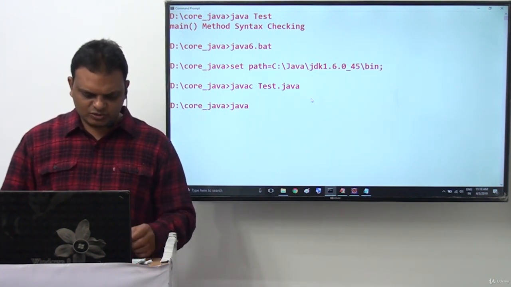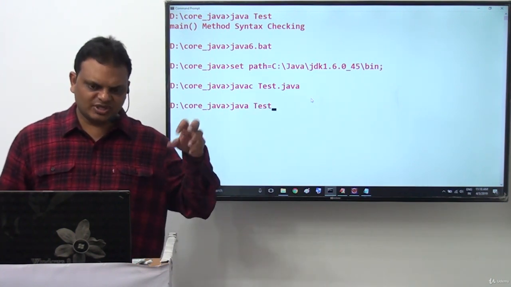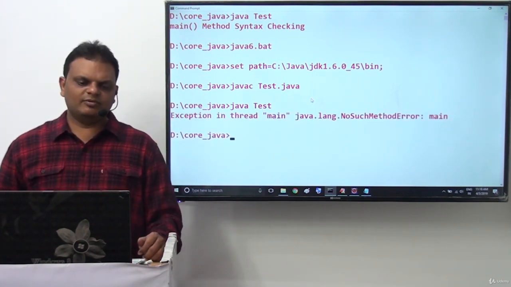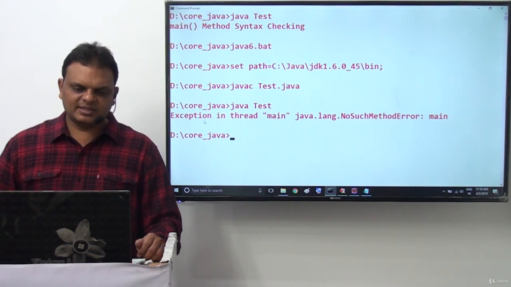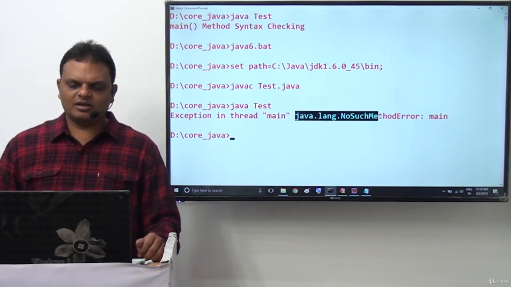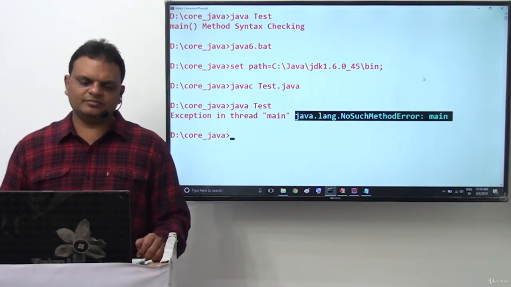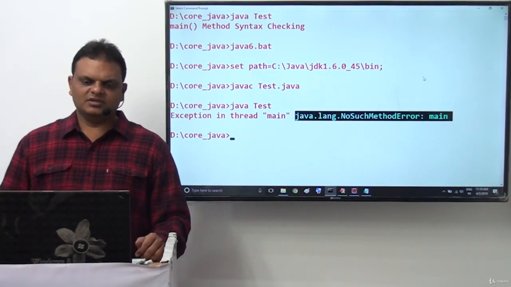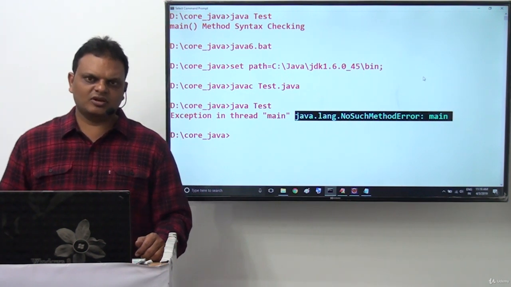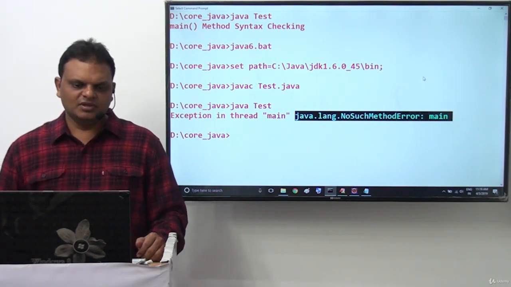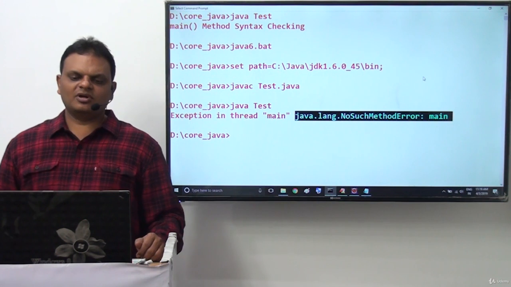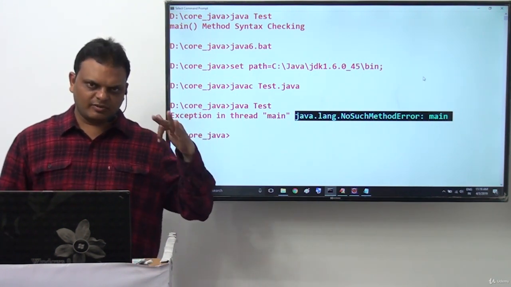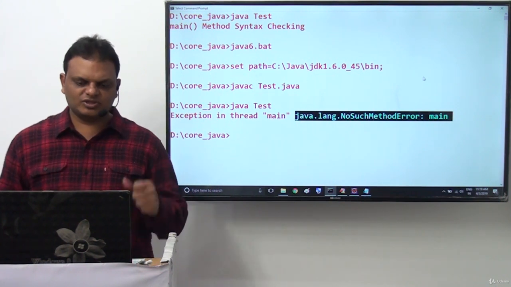Now what about this execution part? When we provide java Test on command prompt, which message are we able to get? Here we are able to get the message: Exception in thread main java.lang.NoSuchMethodError: main. This we are getting directly. So this type of exception we are getting in the case of Java 6 version.